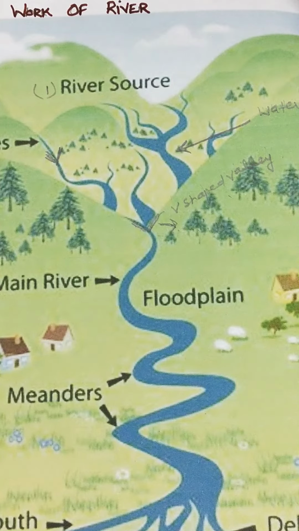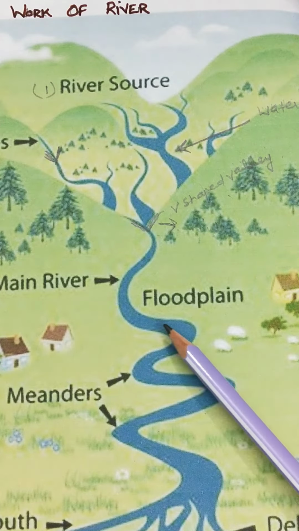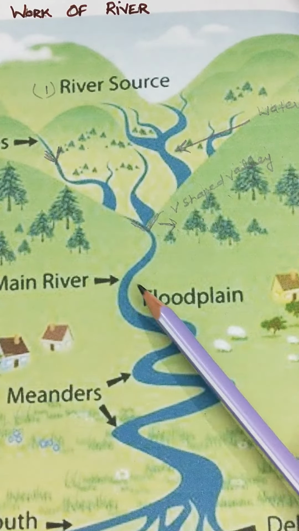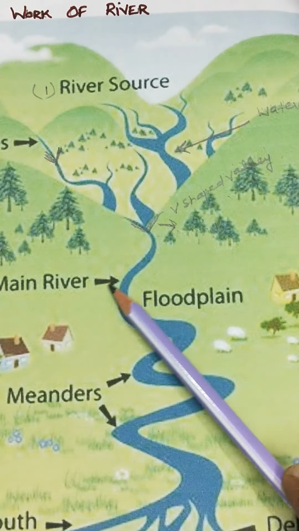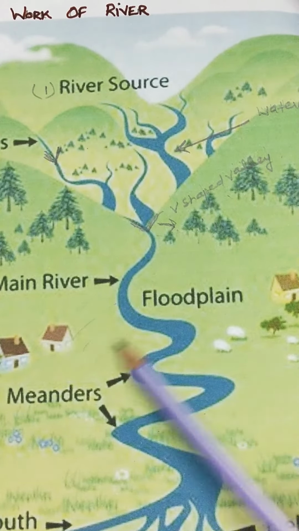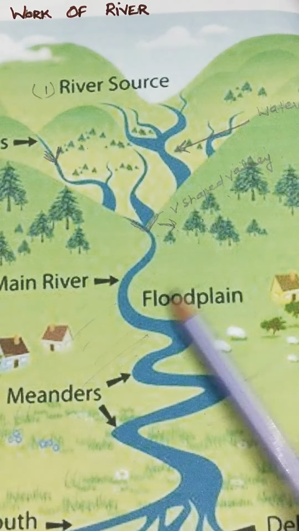Let us come to the next landform, the floodplain given in your book. Whenever floods are there in the plain areas, the water from the river overflows its banks and goes to this whole region.